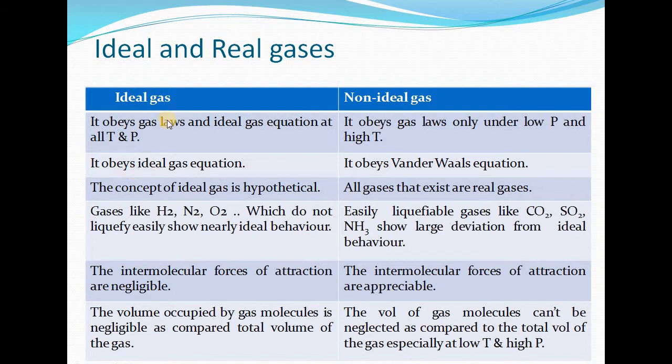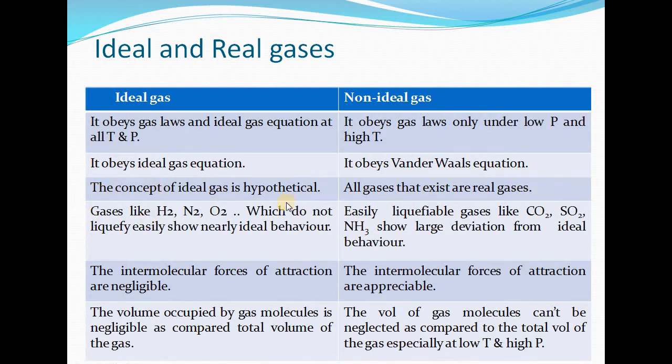Now, second one is ideal gases will obey ideal gas equation, whereas non-ideal gases or real gases will obey van der Waals equation. Third difference is the concept of ideal gas is hypothetical, whereas in case of non-ideal gases, all gases exist, they are known as real gases.